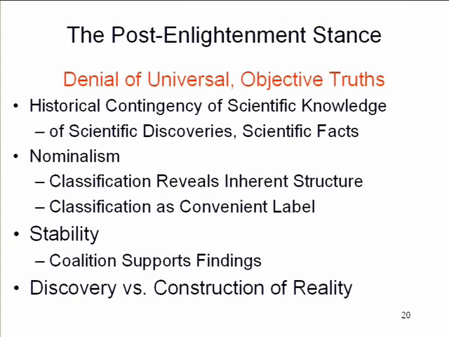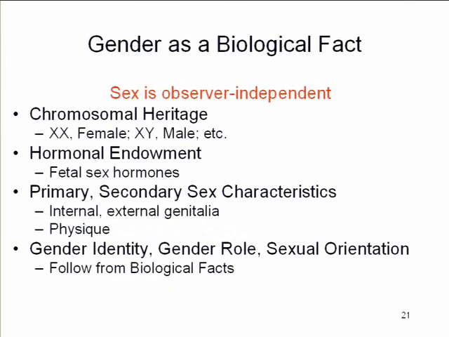Whereas the Enlightenment stance that characterizes most scientific activity argues that the nature of reality is something to be discovered. Okay, this post-Enlightenment stance says that the nature of reality is imposed on reality by social forces, that there is some kind of historical, social, and cultural creation of reality that's important. Okay, so here's an example of this. This is a famous example, and it's probably the most familiar example for those who've got this idea at all.